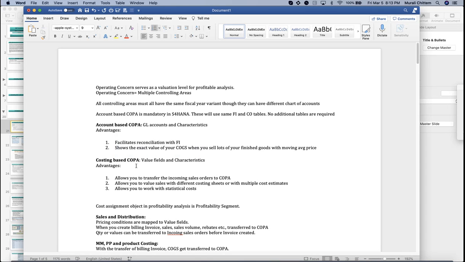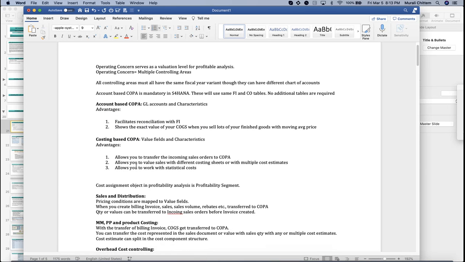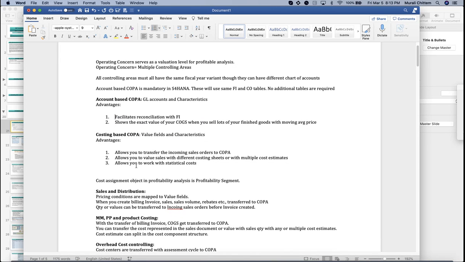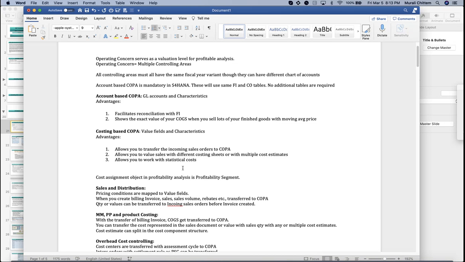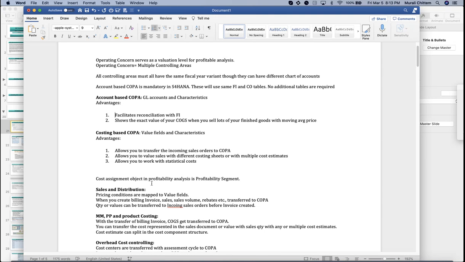When it comes to costing-based COPA, value fields and characteristics are used, and the advantages are that it allows you to transfer incoming sales orders to COPA, allows valuing sales with different costing sheets with multiple cost estimates, and allows you to work with statistical costs. The cost assignment object in profitability analysis is the profitability segment. I want to highlight these so that everybody can remember the advantages of using costing-based in ECC.